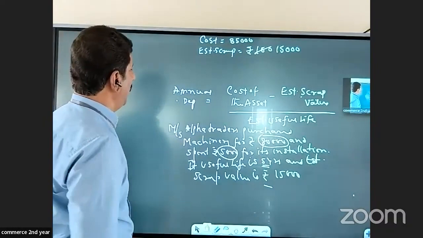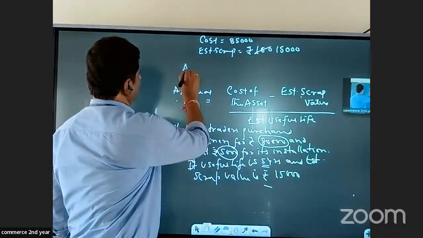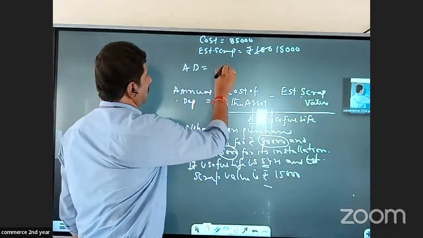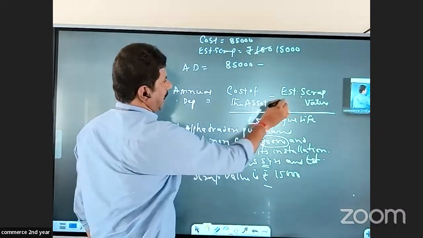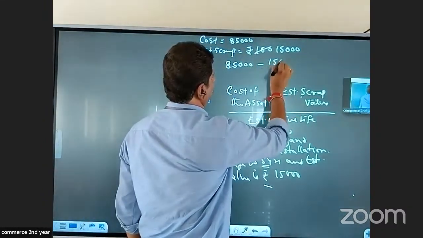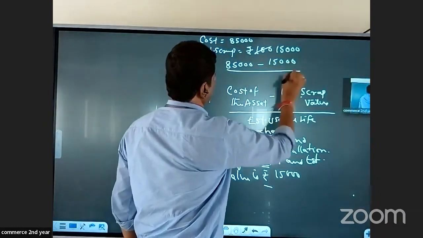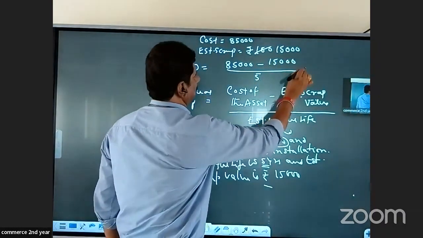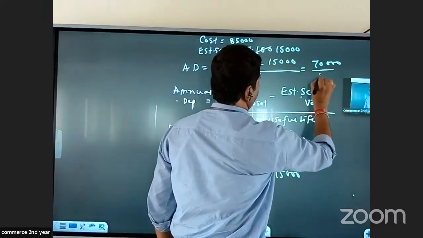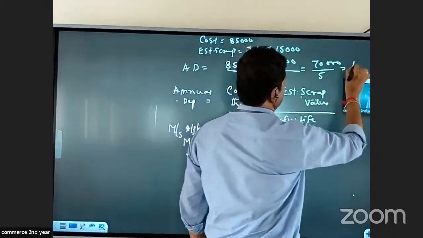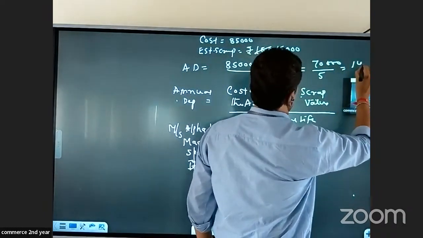So if we apply it in the formula, annual depreciation is equal to cost of the asset, that is 85,000, minus estimated scrap value 15,000, whole divided by the life, which is 5 years. So 85 minus 15 is 70,000 divided by 5. It is 14,000.